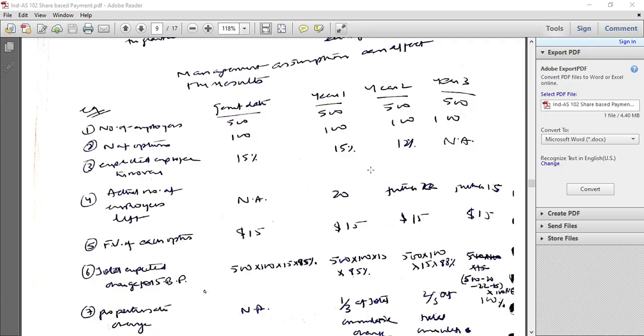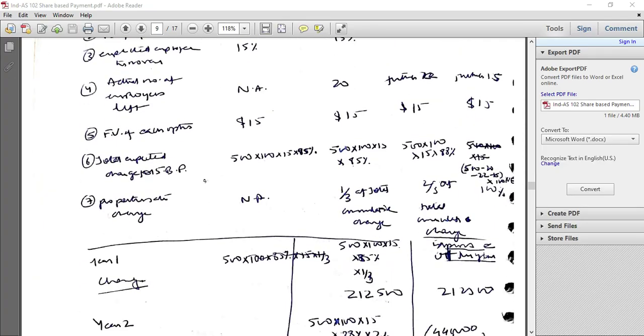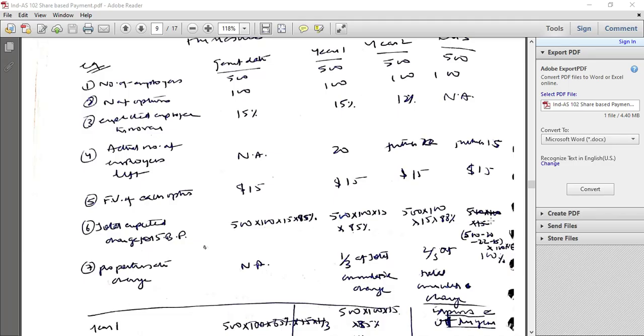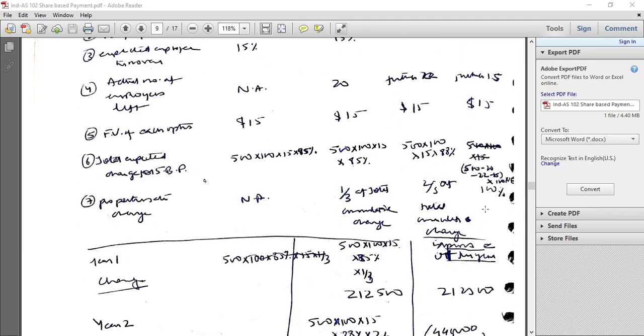So 500 minus 20 minus 22 minus 15, that is 483, into 100 into 15 into 100% would be the charge for year 3.